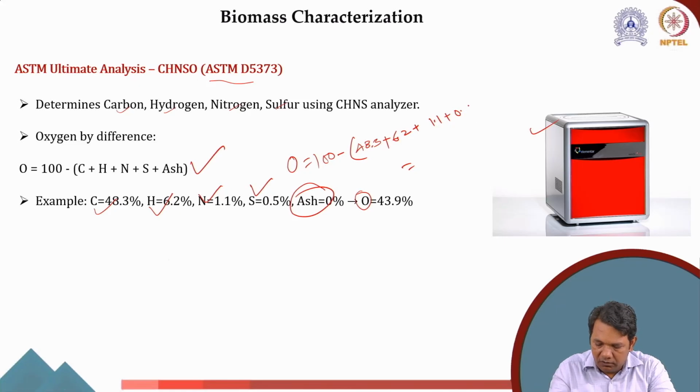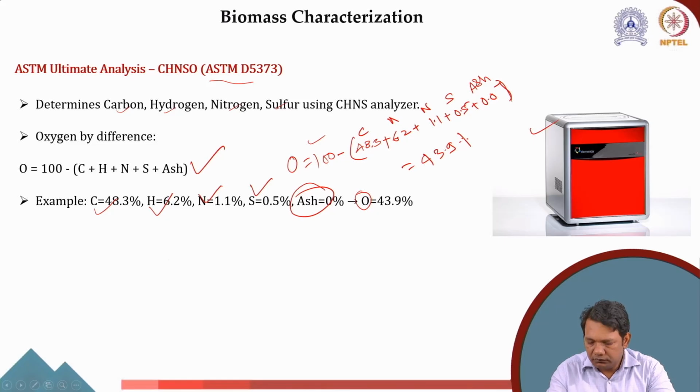So this is carbon, this is hydrogen, this is nitrogen, this is sulfur, this is ash. If we subtract them combined from 100%, we will get oxygen as 43.9% tentatively. Now, if we know the elemental composition, we can also use the Dulong equation to calculate.